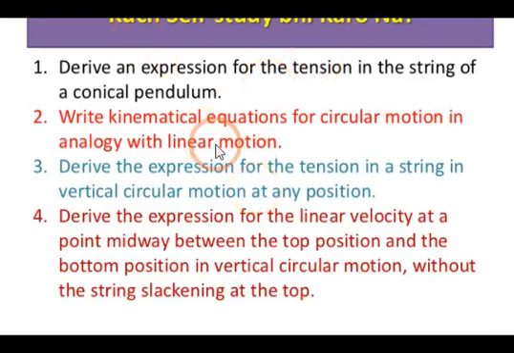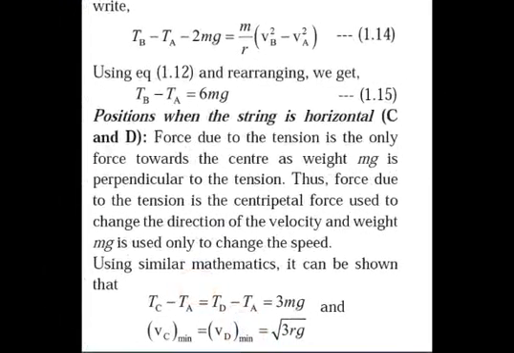Now, what we are going to do? Here, we know that we have one equation that VA is equal to root RG, then TA is equal to 0 and VB is equal to root of 5 RG. So, when we subtract these equations, we can write TB minus TA minus 2mg is equal to m upon r into (VB square minus VA square). So, you can write TB minus TA is equal to 6 mg.